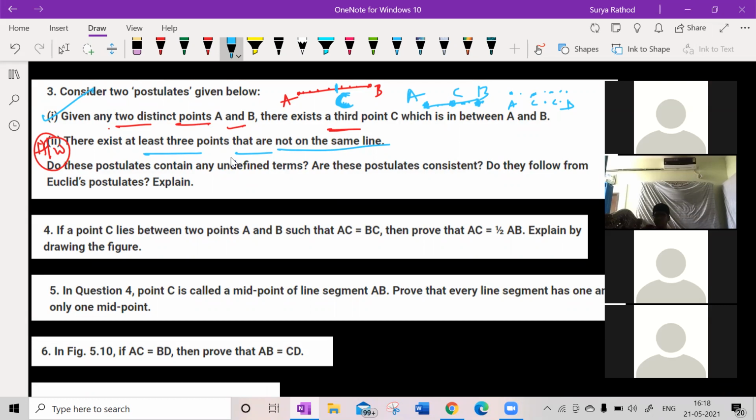So what do they follow? Do they follow postulates? They are not following postulates. They are following axioms, Euclid's axioms. If they followed postulates, it would have been a correct statement. They are about geometry, right? Even axioms are also about geometry only, right?